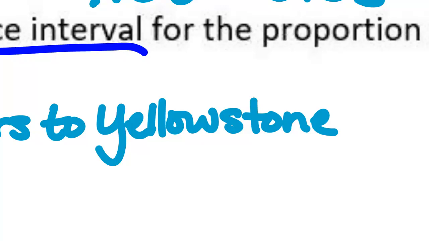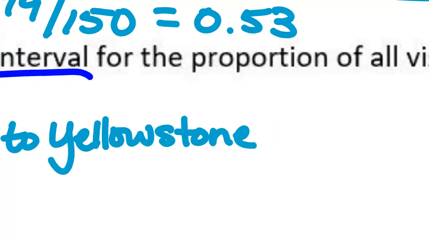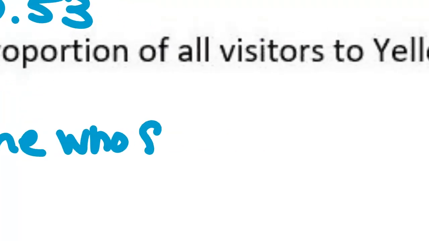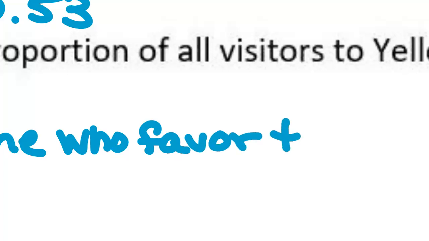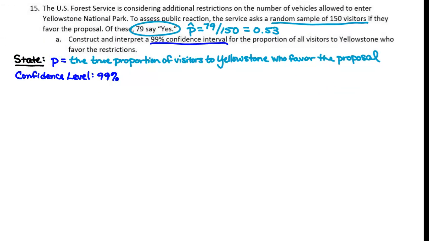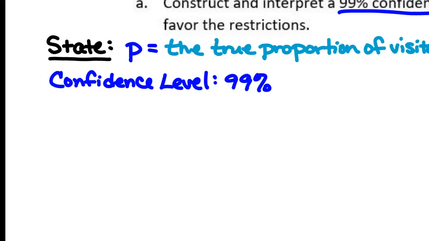That's just to help you organize all of the pieces. You want to make sure to get enough context in there. You could say the true proportion of visitors to Yellowstone who favor the proposal to restrict the number of vehicles allowed to enter Yellowstone National Park. This would be sufficient on context. Okay, so there's my state.